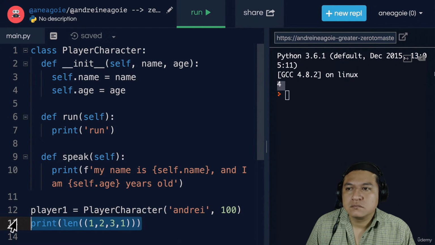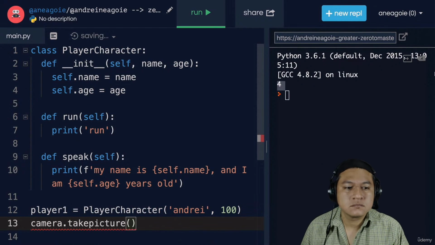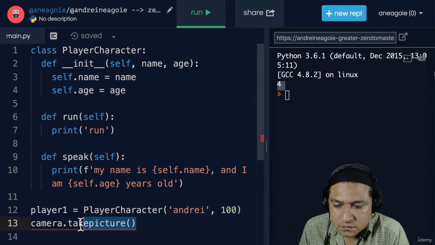No, instead, the iPhone usually gives us a way to say camera.take_picture to actually allow us to take a picture without knowing how the Apple engineers actually coded the camera. So it's a very powerful concept.